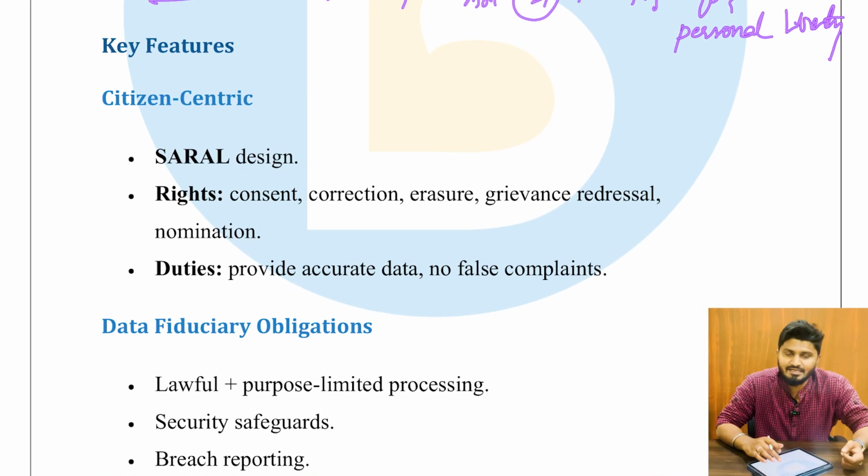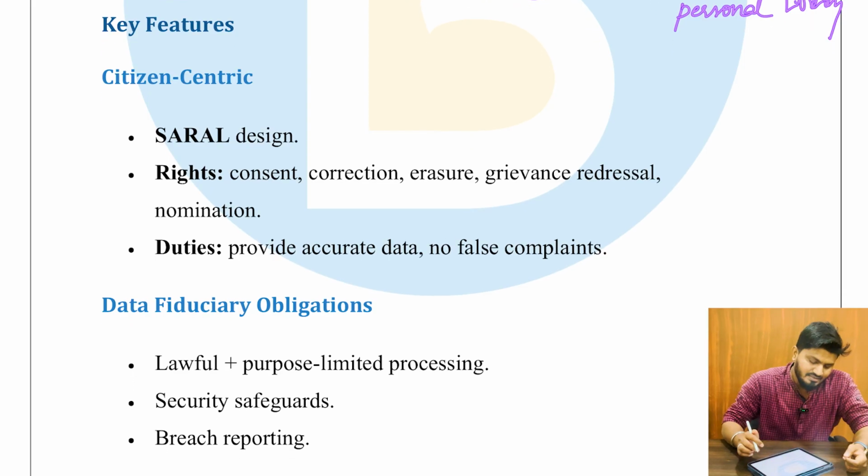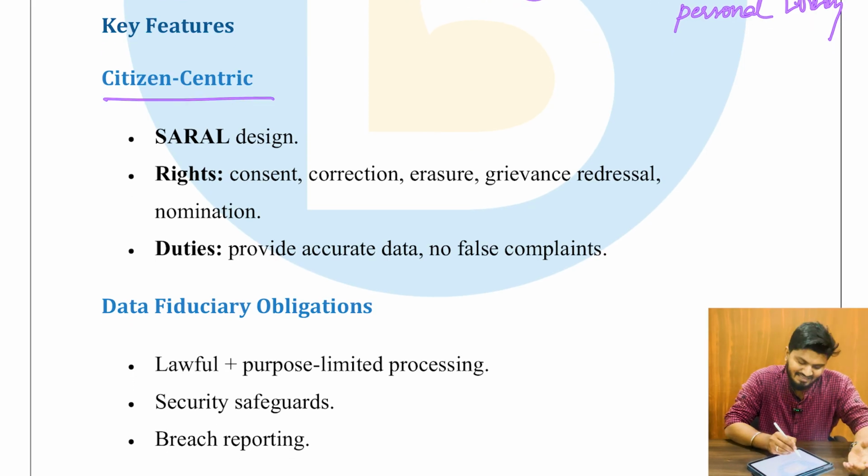Now, what are the important features of the DPDP? It is citizen centric. It has a SARAL design. The full form of SARAL is not necessary for you to remember. And the rights are the right to consent, correction, erasure, grievance redressal, and nomination.